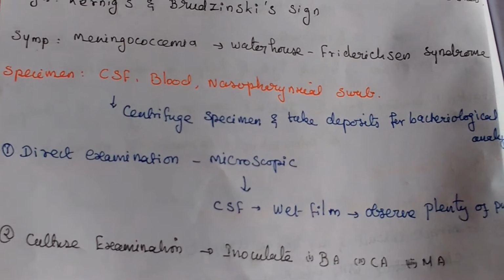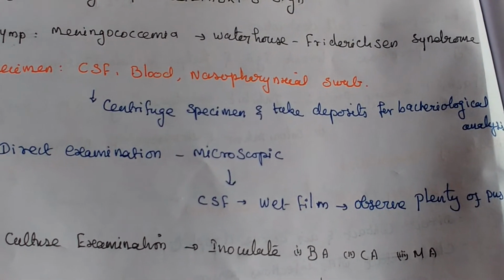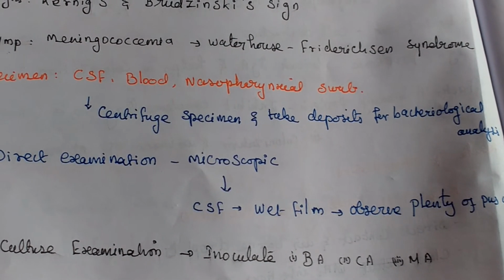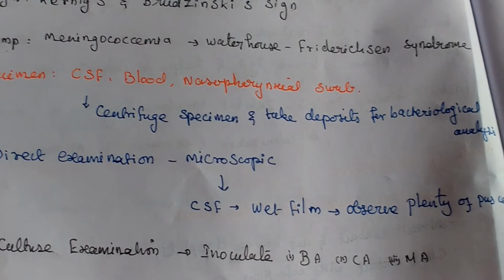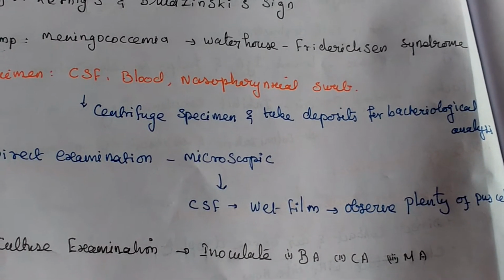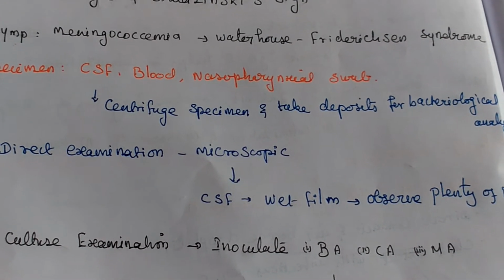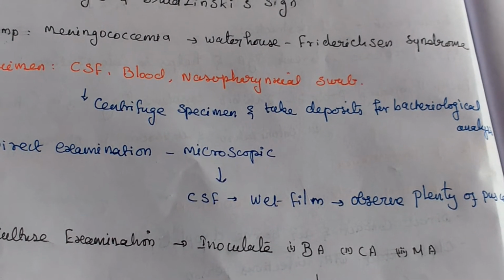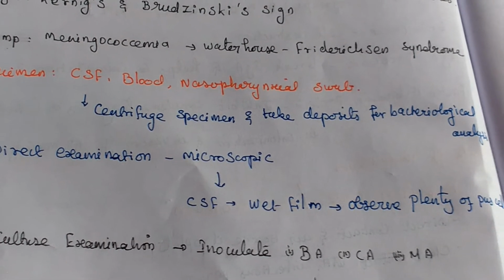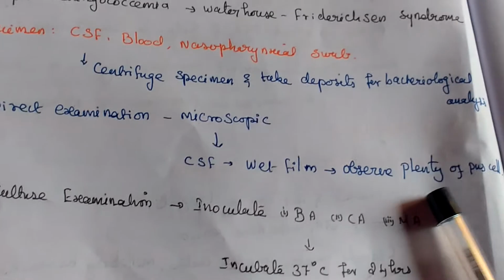Then laboratory diagnosis is very important. What are the specimens we will collect? CSF, blood and nasopharyngeal swab. We will centrifuge that specimen. After that only we use it for bacteriological examination. First one is direct examination, microscopy. We use CSF, wet film method, and observe plenty of pus cells.